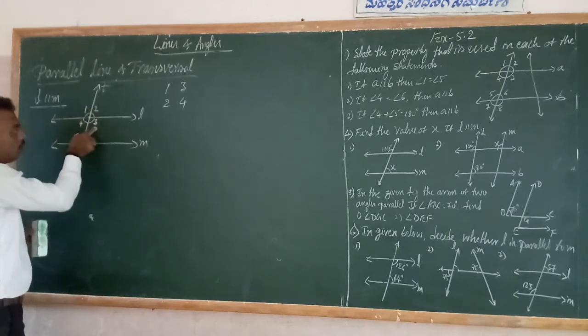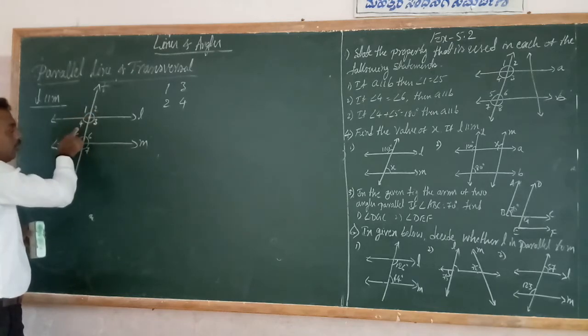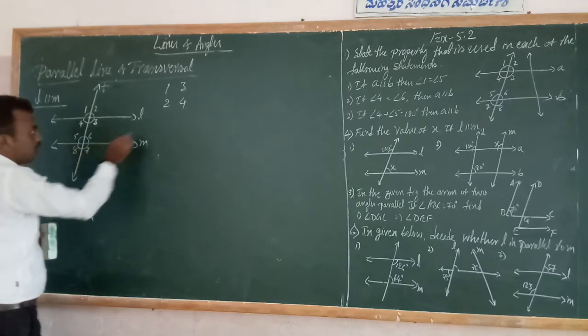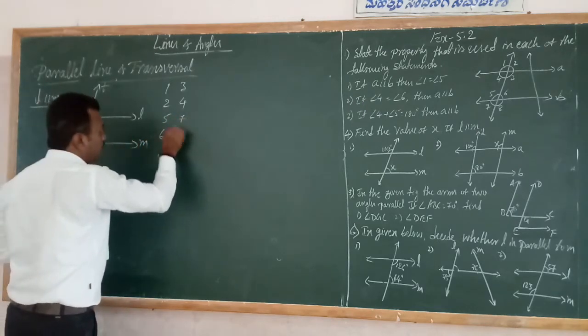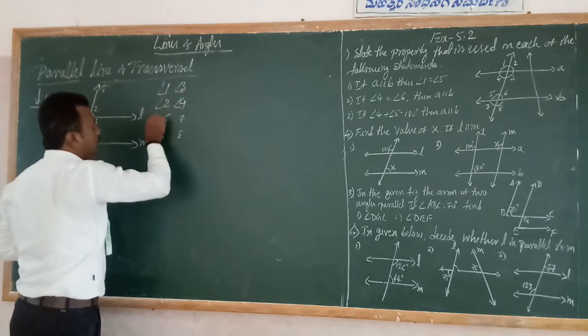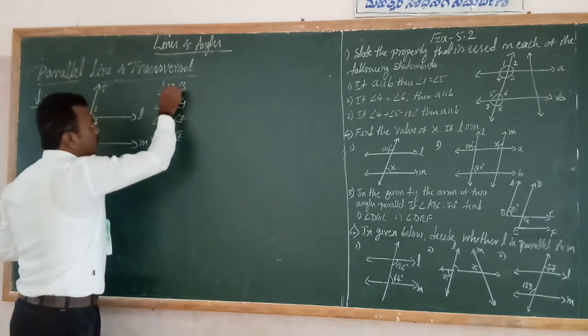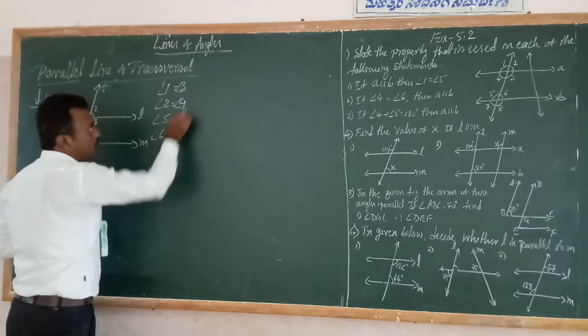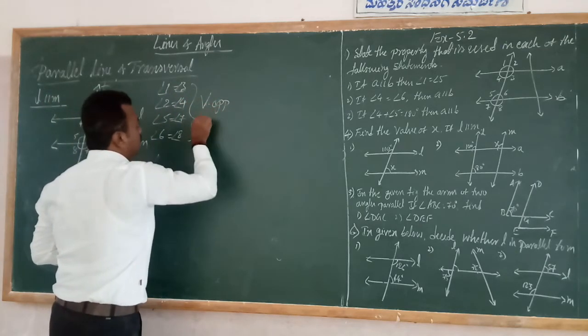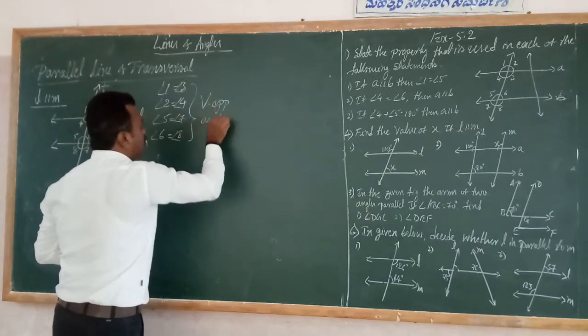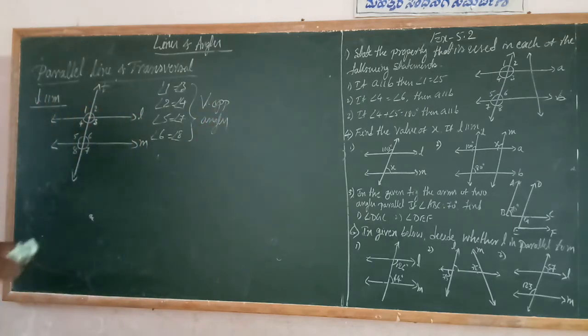Yes, these are the vertically opposite angles. Angle 5 and angle 7, and 6 and 8, these are also vertically opposite angles. These vertically opposite angles are equal to each other. How many pairs are vertically opposite angles? There are 4 pairs of vertically opposite angles when two lines are intersected by another line.